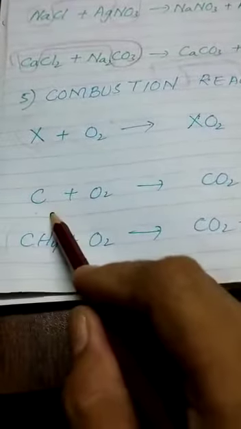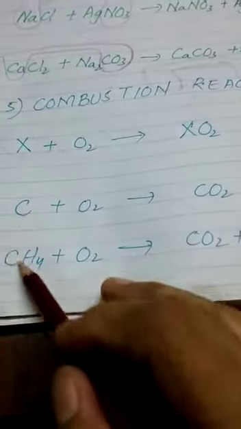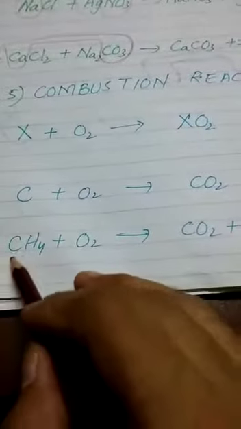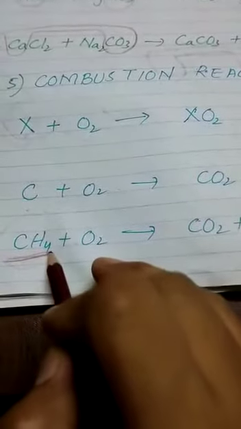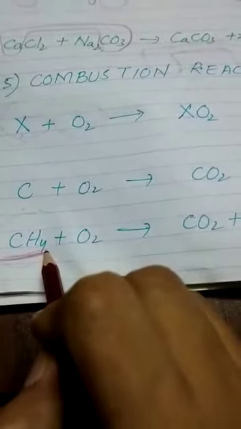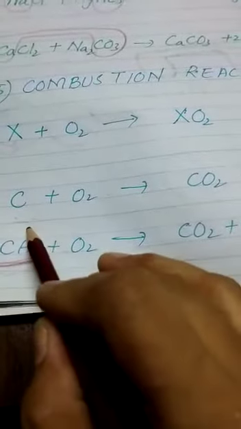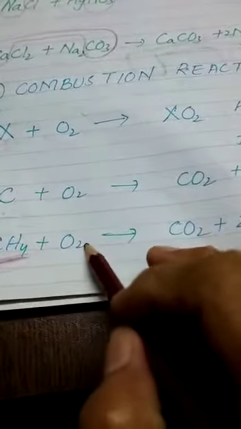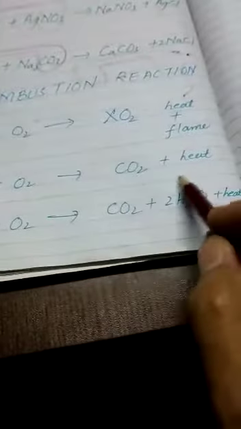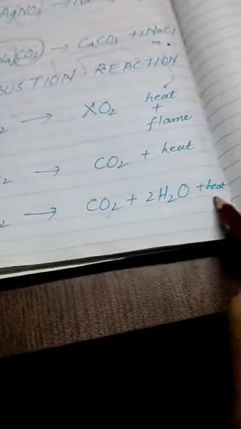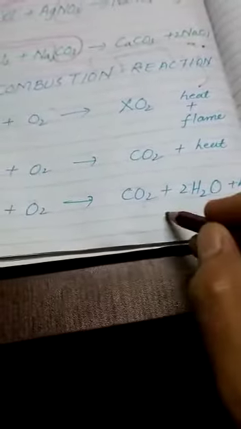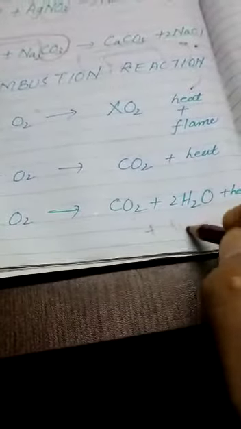When we ignite methane gas, right? Methane gas burns in air. We use methane gas in cooking food, right? Methane gas burns in air to form carbon dioxide and water with the release of heat energy, and it burns with a blue flame, right?